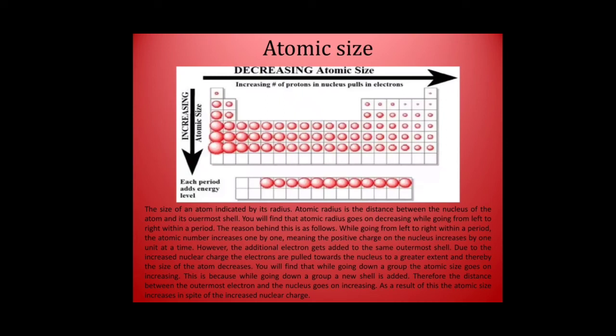While going down the group, the atomic size goes on increasing. This is because while going down the group, a new shell is added. Therefore, the distance between the outermost electron and the nucleus goes on increasing. As a result of this, the atomic size increases in spite of the increased nuclear charge.